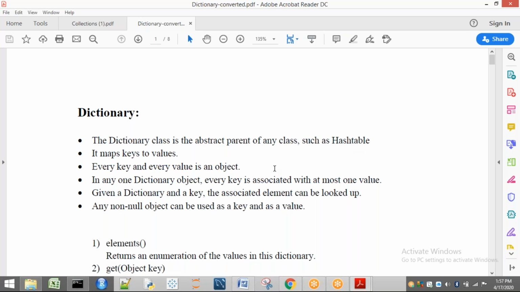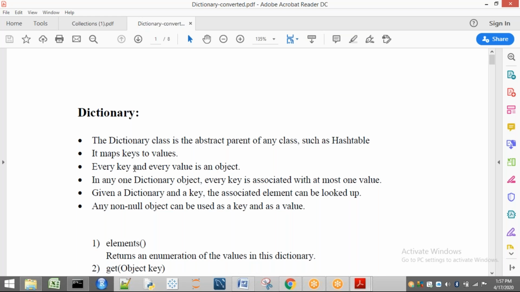Already you know what is meant by abstract. In that abstract class there will be abstract methods. Mainly, dictionary is used to map keys to values. For each and every key there will be one object. So every key and value is an object.